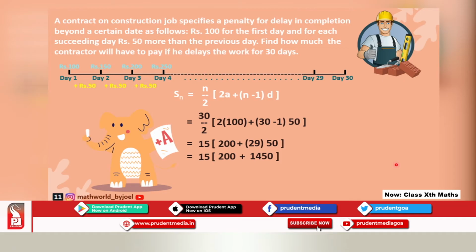Please solve these problems like that. If you don't want to make mistakes, this is the way to go. So 200 plus 1450 becomes 1650, multiplied by 15, and the amount that you get is 24,750.